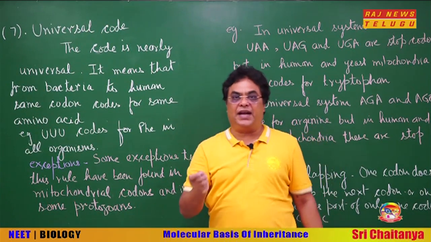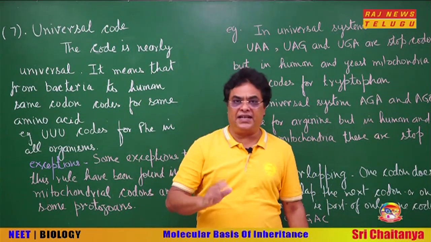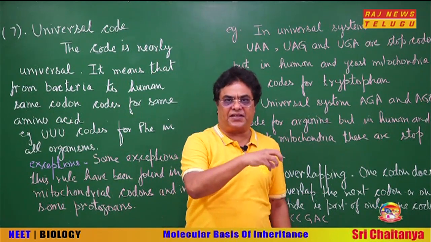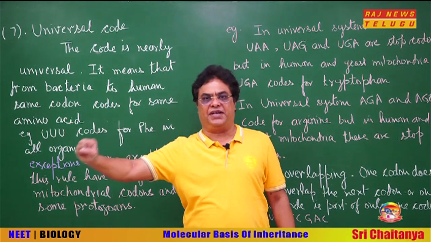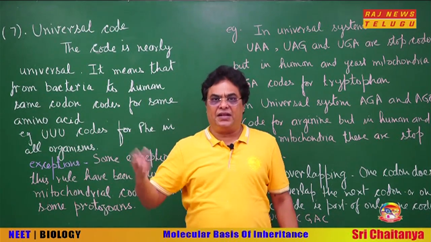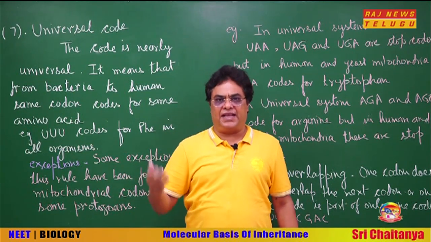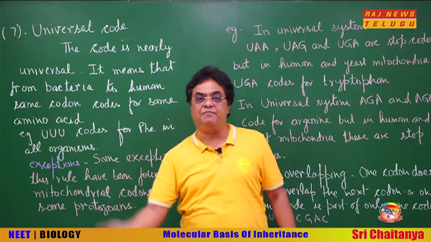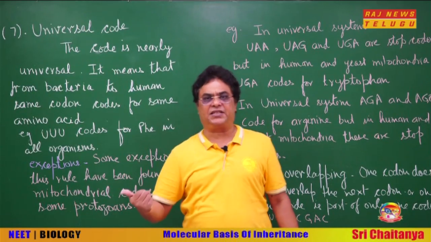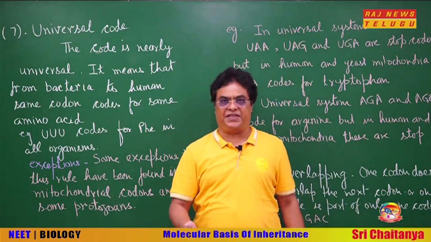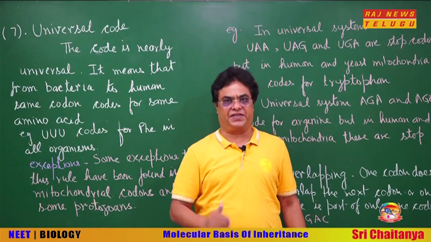Now children, the advantage of this is that in biotechnology, in recombinant DNA technology, we transfer the gene of one organism into the other organism. That organism is called as the host. So in the host organism, that gene synthesizes the same protein. Why? It is just because the genetic code is universal, and this question was asked in previous year. While discussing the question, we will discuss this question.